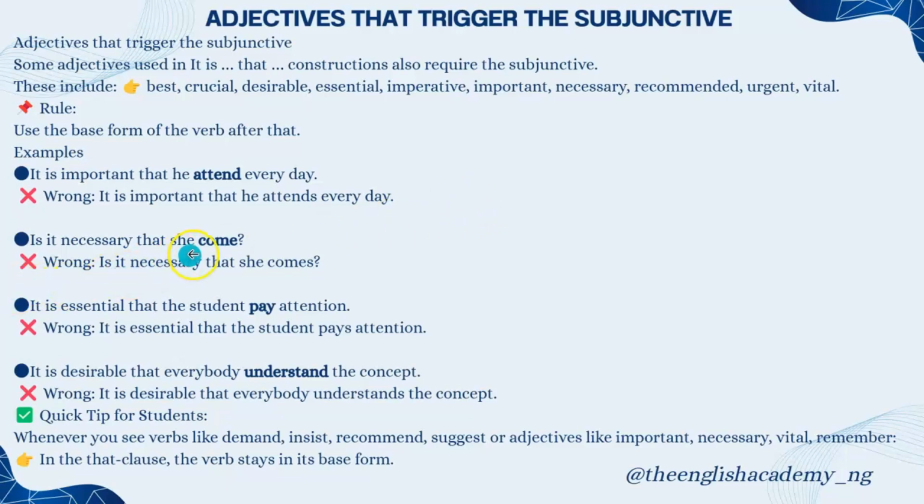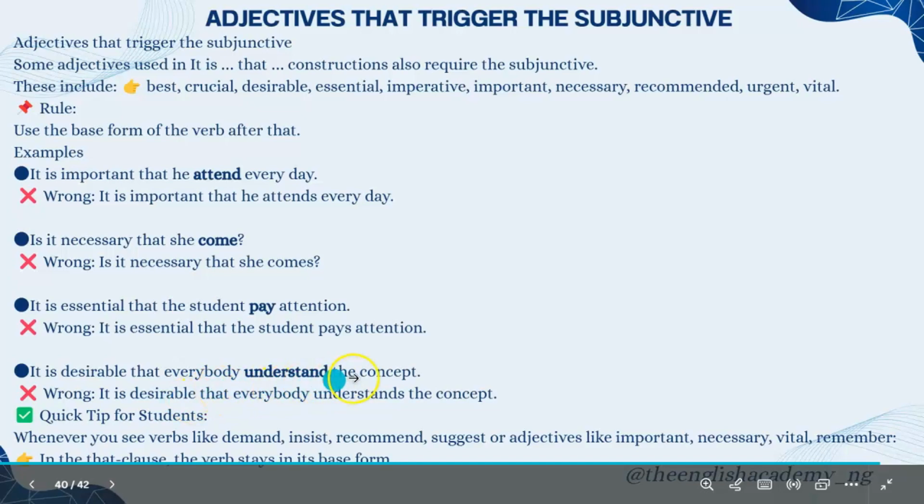Is it necessary that she come? That's correct. Not is it necessary that she comes? It is essential that the student pay attention. That's correct. Not it is essential that the student pays attention. It is desirable that everyone understand the concept. Not it is desirable that everybody understands the concept.